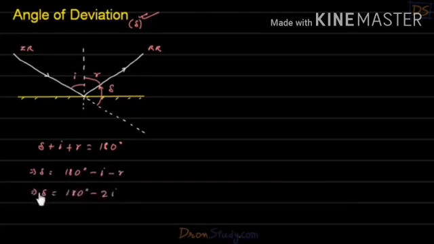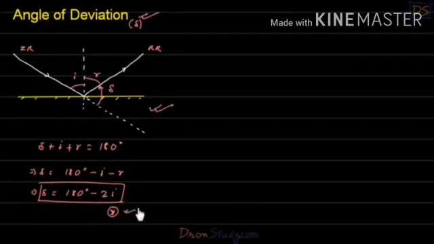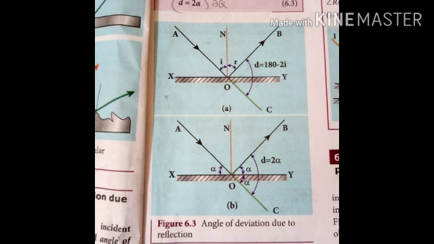So delta is equal to 180 minus I minus R. Here we already know I is equal to R, so it becomes 2I. So D is equal to 180 minus 2I. This is the angle of deviation due to reflection.